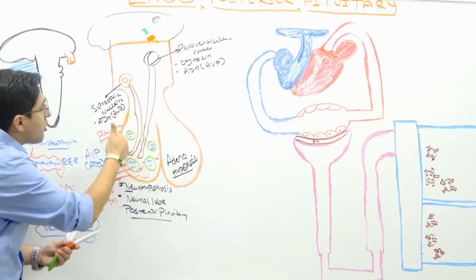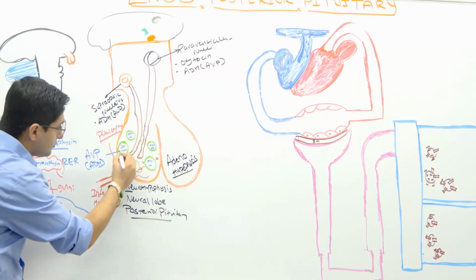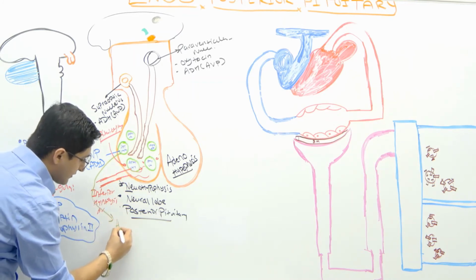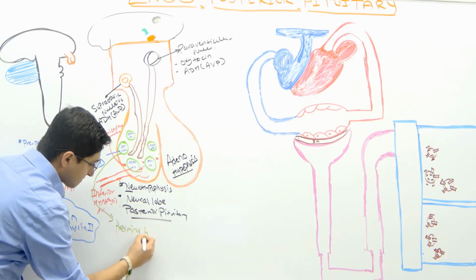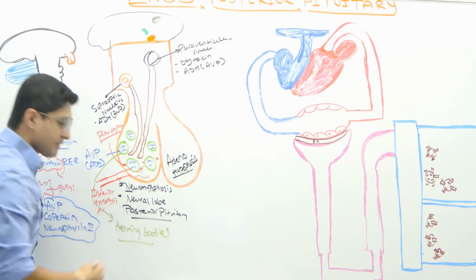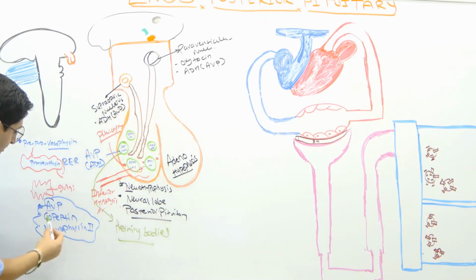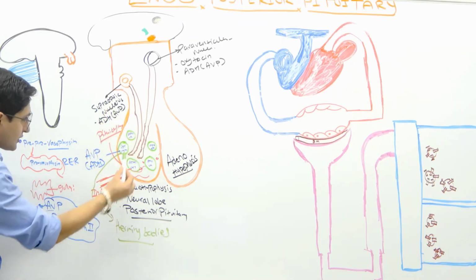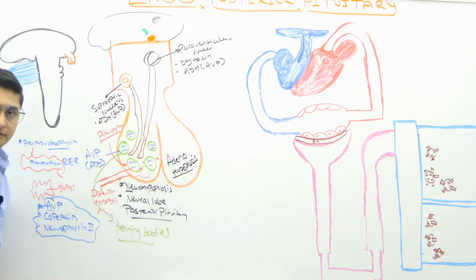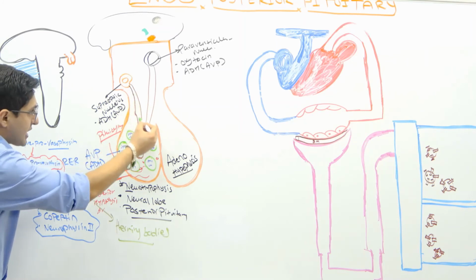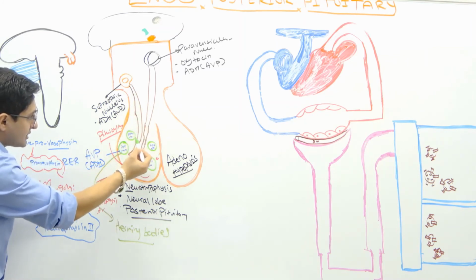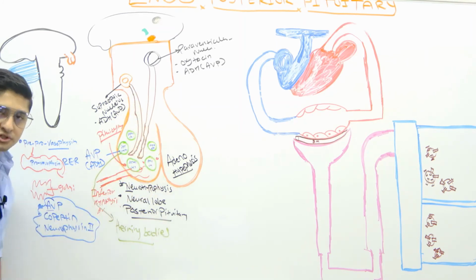And the specific name given for these neurosecretory granules is Herring bodies, okay? It's called Herring bodies. So basically the supraoptic nucleus is synthesizing arginine vasopressin, copeptin, and neurophysin 2, okay, and this is why it gets stored in these neurosecretory granules. Through this action, they come and store at the posterior pituitary.